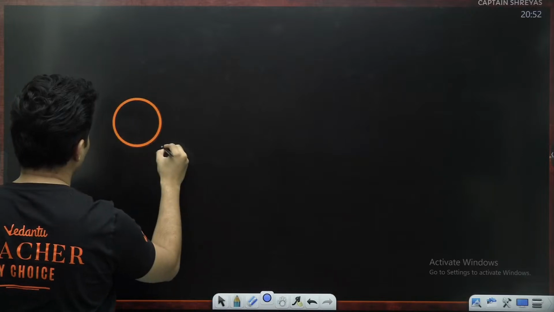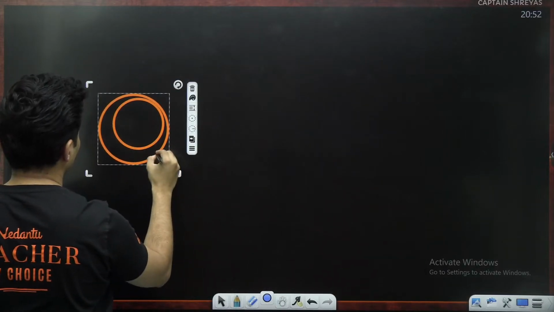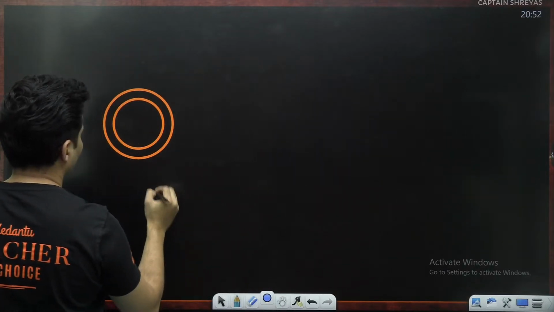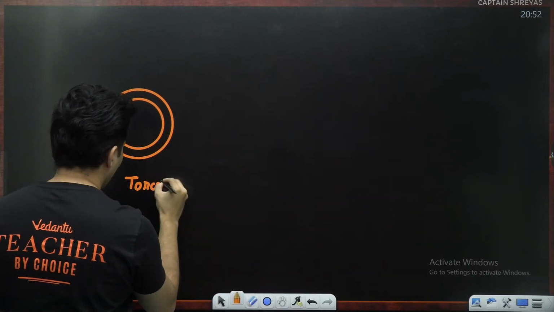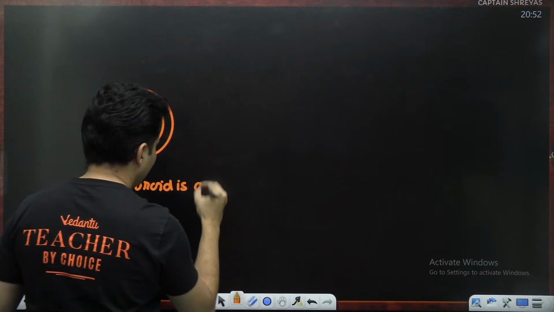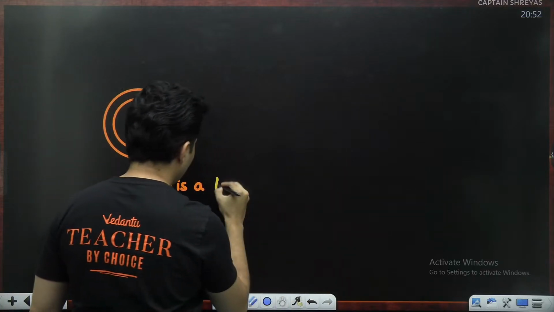Like I explained to you before, a toroid is a bent solenoid.